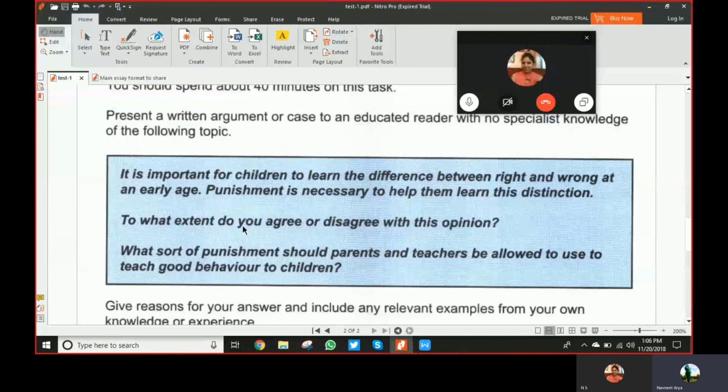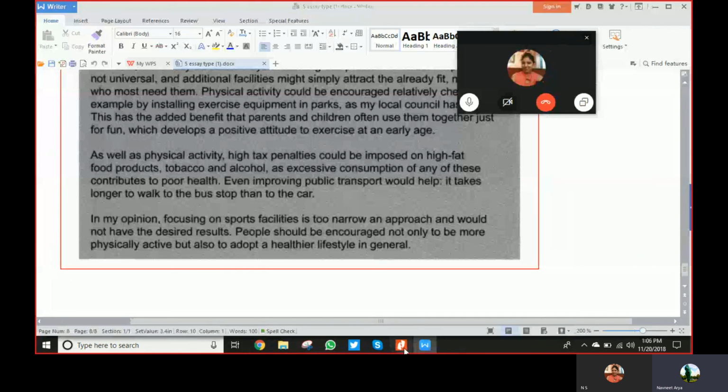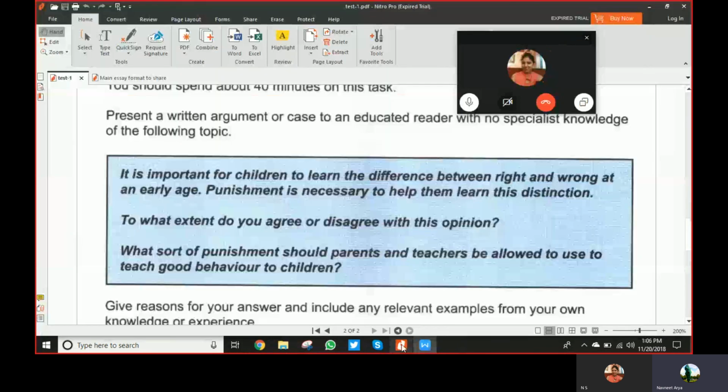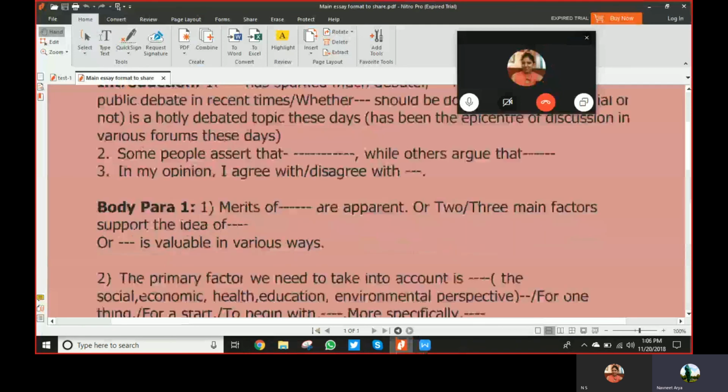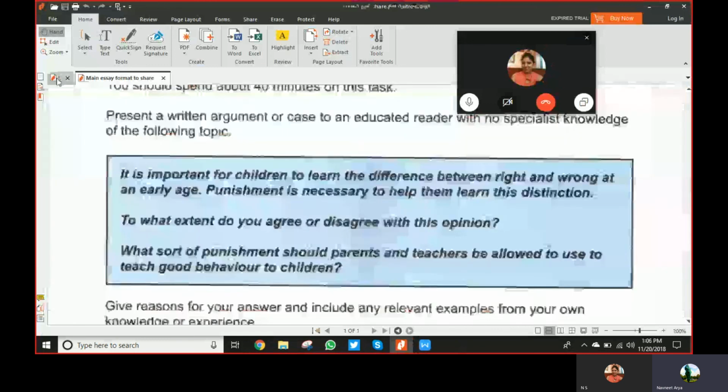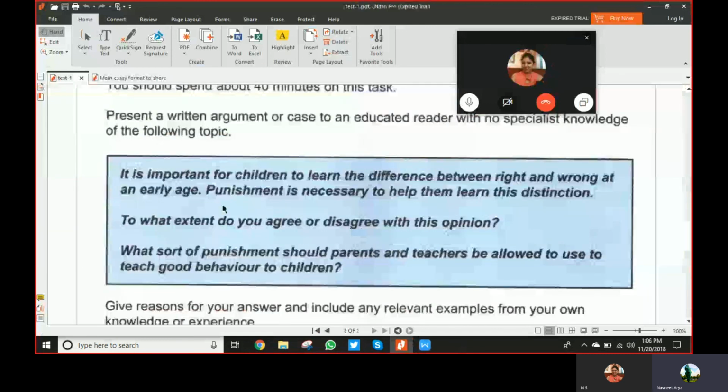Whatever I said, if they have asked an opinion with a mixed question, you should not give your opinion in the third statement of the introduction, remember, because here you give your stand and you follow your stand, but when it is a mixed question it should not happen. Here you will give an indirect opinion, and you will talk about it in the first paragraph. Because the first question says give your opinion and the second question says what sort of punishment, you have to give the options for punishment. So the second body paragraph, meaning the actual third paragraph, should have the answer to the second question.